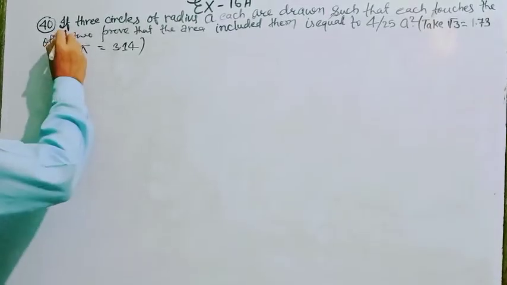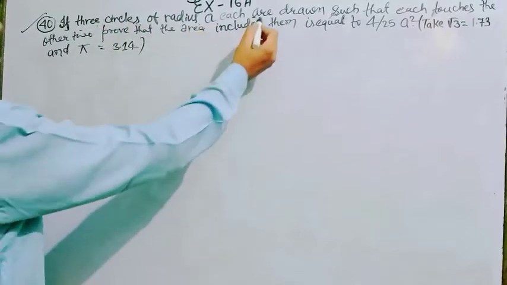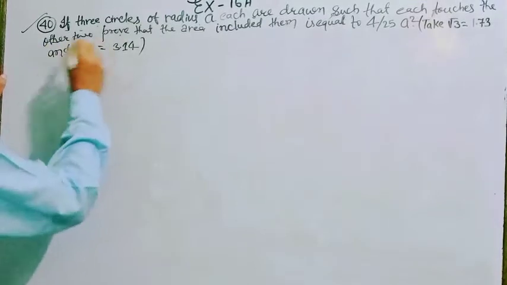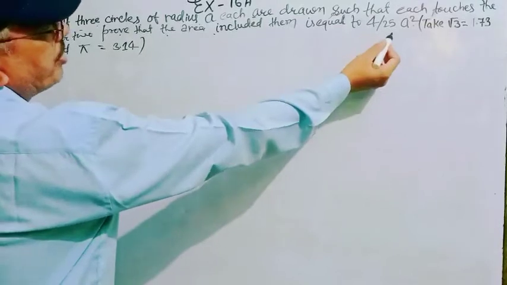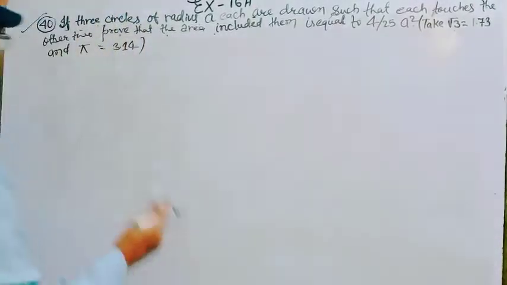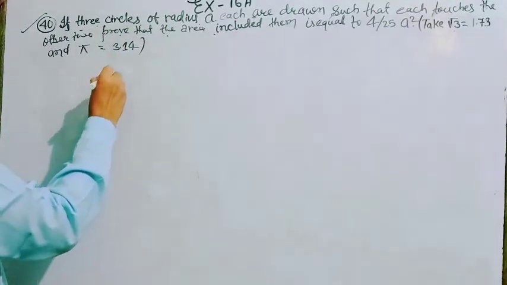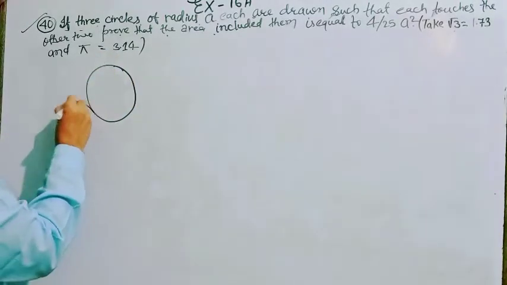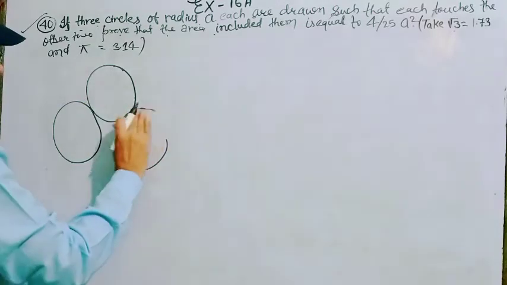Now see, question number 40: if 3 circles of radius a each are drawn such that each touches the other 2, prove that the area included between them is equal to 4 by 25 a square, taking root 3 is equal to 1.73 and pi is equal to 3.14. There are 3 circles touching each other. That means one circle is here, another is there, and the next circle is here.